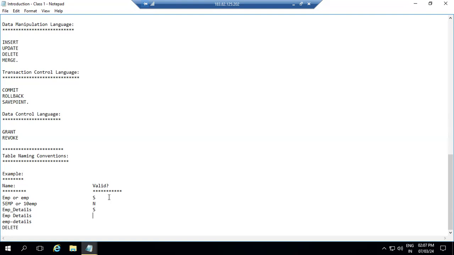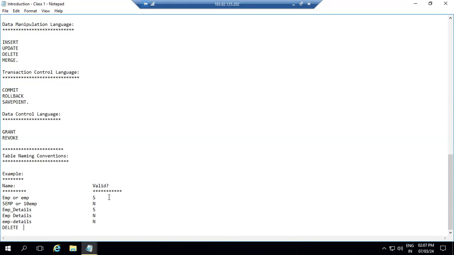Next, we have another one, like EMP hyphen details here. Whenever you're creating a table, it should not contain the hyphen. This is also not valid. Next, it should not contain an Oracle reserved keyword. For example, you cannot create a table named update or delete or merge. Oracle has multiple reserved keywords, some examples only. Under this, you cannot use delete. So it is invalid over here.